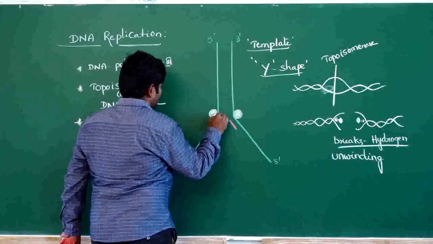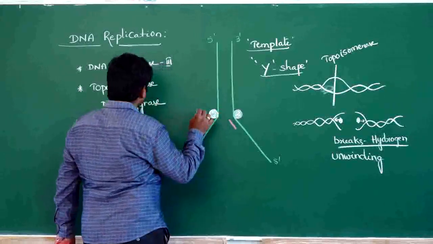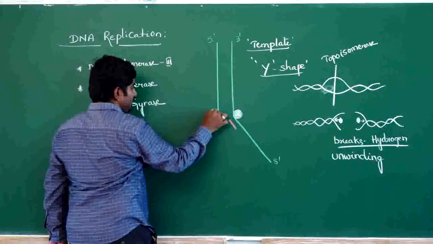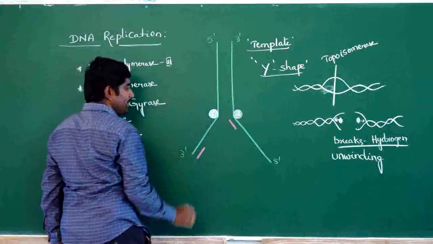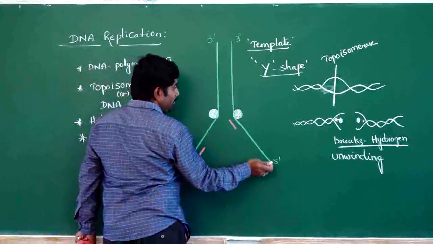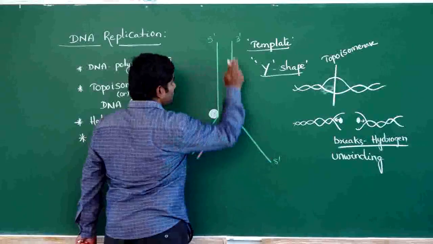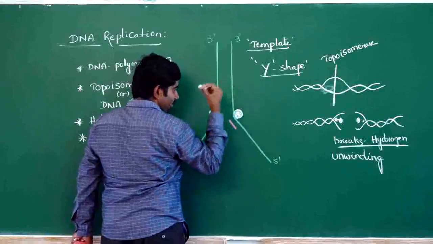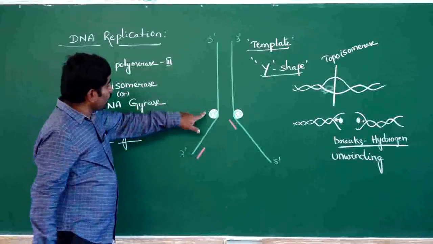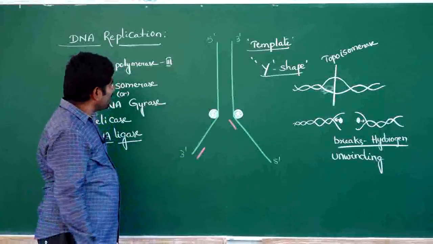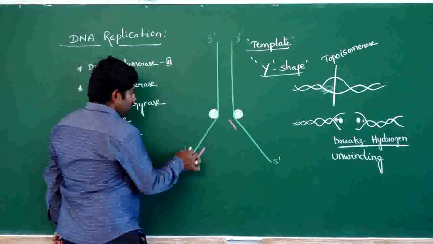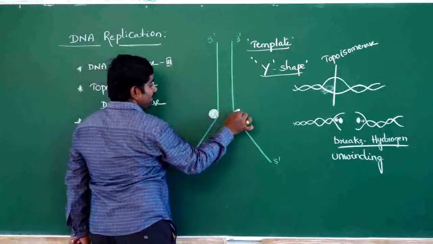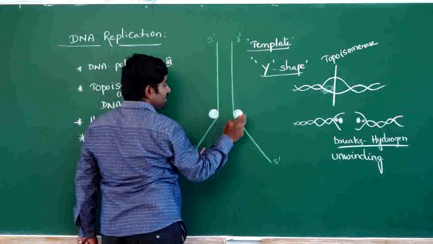One is the DNA polymerase which is attached to the 3' to 5' strand, and this is a strong DNA polymerase, whereas the DNA polymerase that attaches to the 5' to 3' strand is weak. There are two DNA polymerase molecules attached to DNA. The DNA polymerase attached to the 3' to 5' strand is strong DNA polymerase, and the DNA polymerase attached to the 5' to 3' strand is weak DNA polymerase.